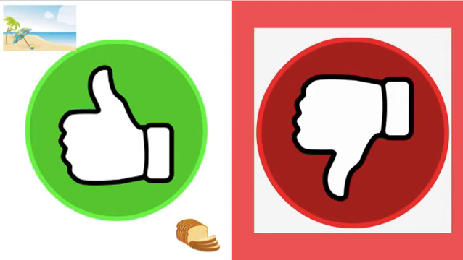What about poach? Thumbs down. Poach says O. O is not long E or short E. What about death? Thumbs up. Death says short E like bread. What about reach? Thumbs up. Reach says long E like beach. What about team? Thumbs up. Team says long E like beach. What about heads? Thumbs up. Heads says short E like bread.